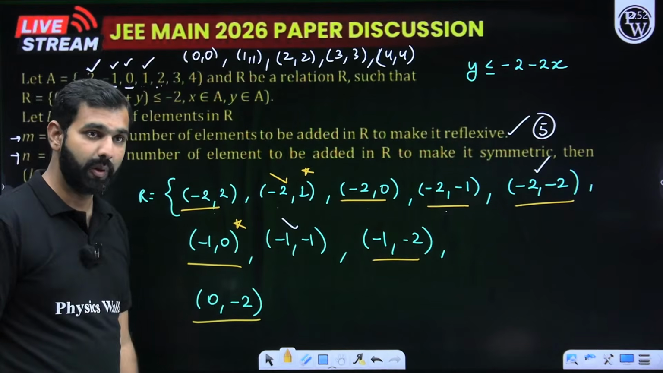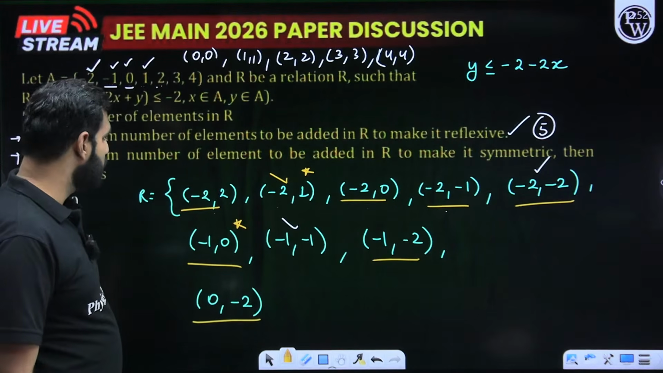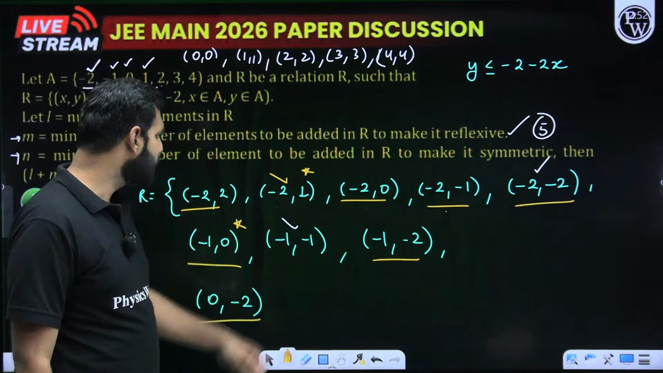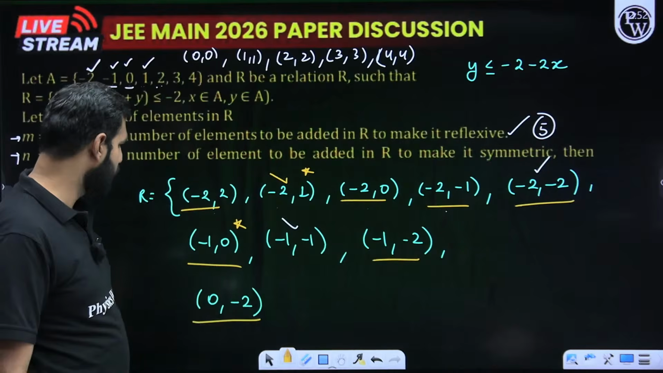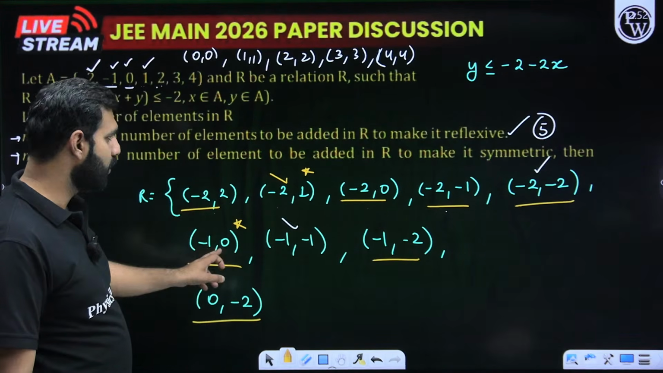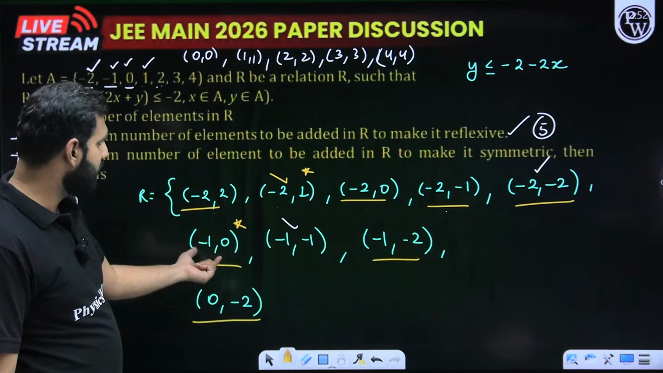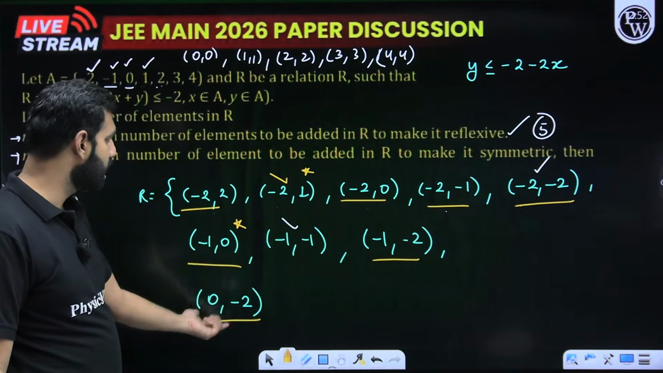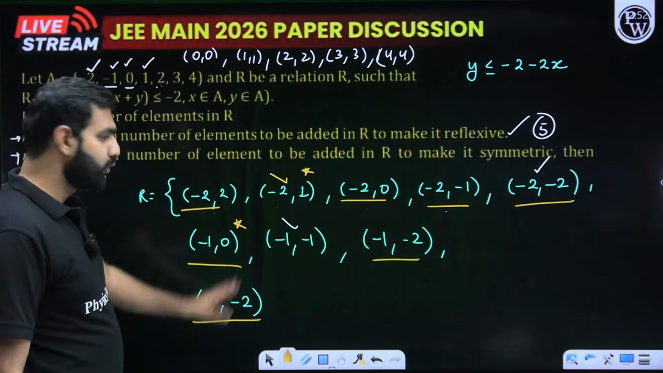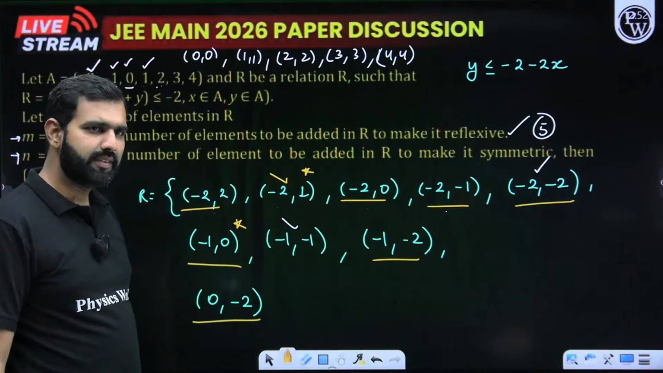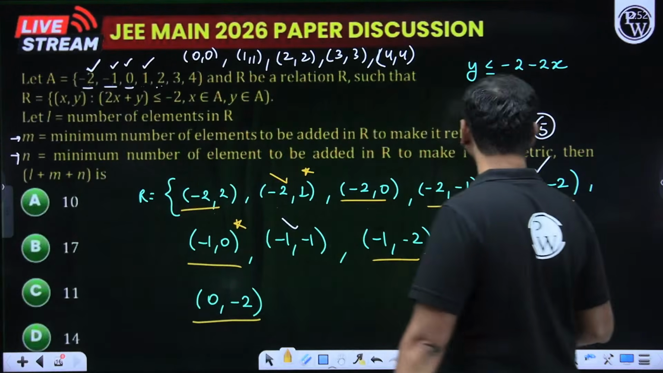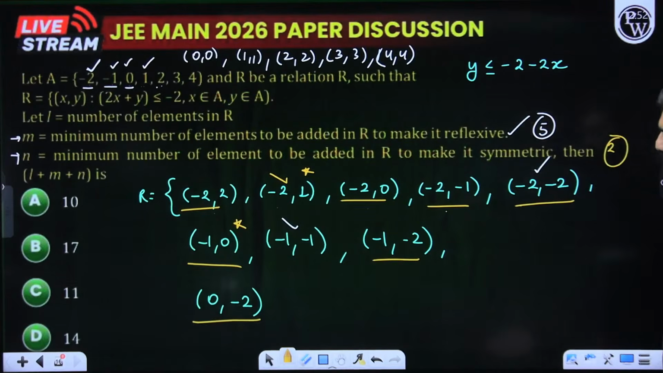Do write in the comment box if I'm missing any, because n should be 2 as per my logic. 2 means what? (-2,1), so (1,-2) is the first pair. Then (-1,0) is not there, so the second pair. Then (0,-2), (2,0), and I think I'm done with this part. So 2 should be the number of elements. Which one did I miss, Pratik? Okay, so I think 2 more will be added. So for n, I'll be seeing 2 elements, correct me if I'm wrong.